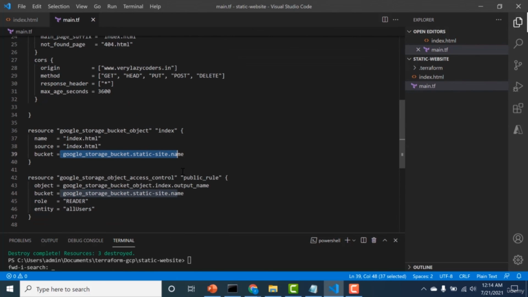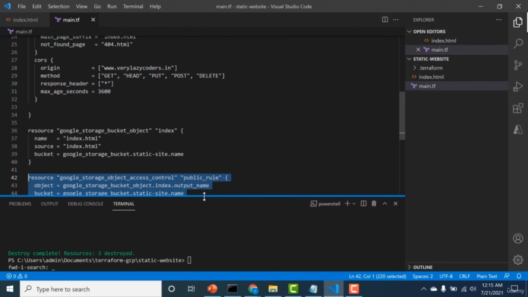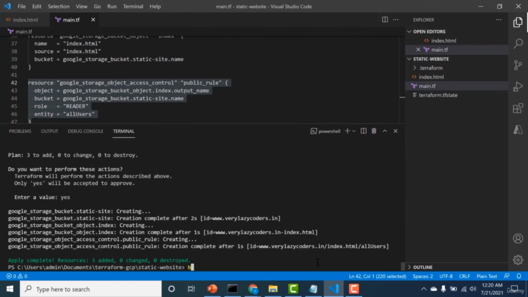After you've uploaded the object, the next thing you need to do is give access control. What you need to do is give the object that you just created a role of reader and for entity all users. Once you've done this, you've given permissions for all users to have read permission to this particular index file or object. So let's run this particular configuration and let's see what happens.